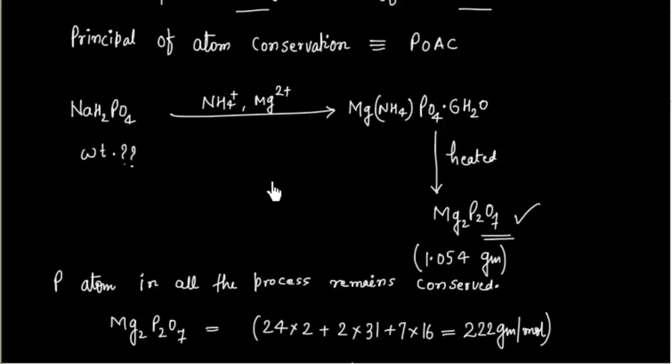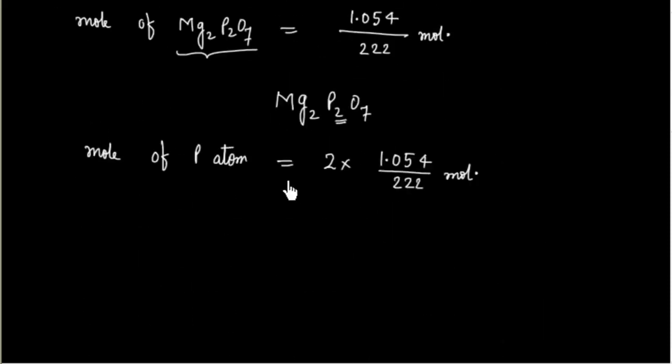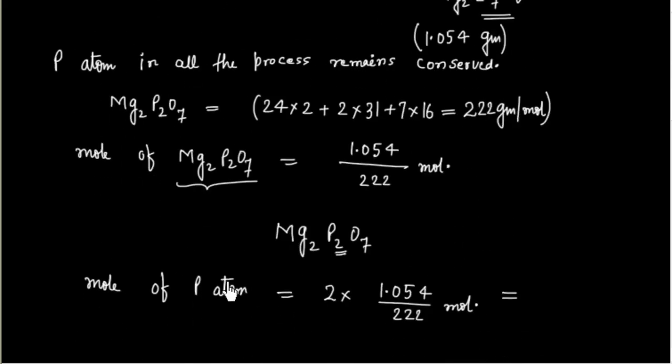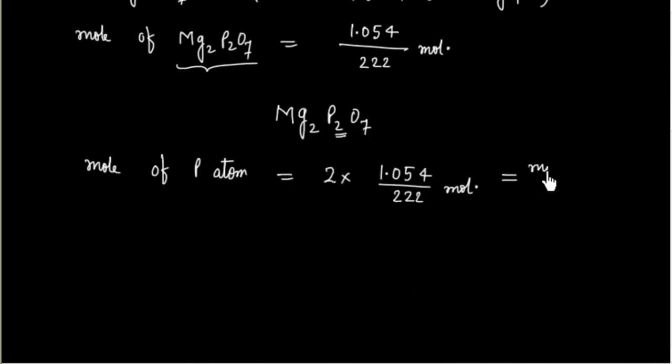Once I know the mole of phosphorus atom, I can apply mole conservation, or atom conservation, for phosphorus. Whatever phosphorus atoms I have here, the same I have here, and the same here. So this is the same as the mole of phosphorus atom in NaH2PO4. Are you getting it or not?